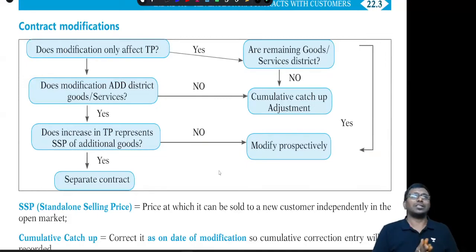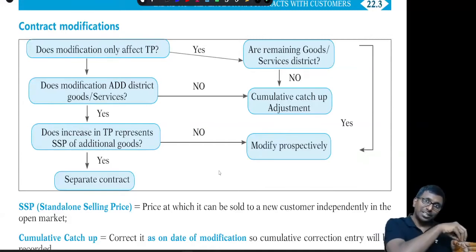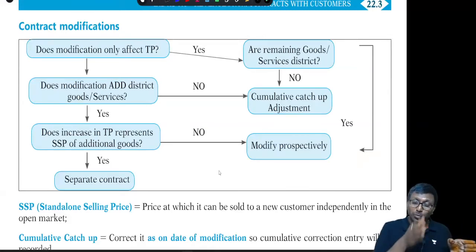First, what do you mean by cumulative catch-up approach? Cumulative catch-up in the sense, see, on 30th June you have modified the contract and you are supposed to follow the cumulative catch-up approach. From the date of the contract till 30th June, what is recognized? Take one number. Next, as per the modification, what would have been recognized? Are you getting my point? Suppose this modification happened in the beginning itself, what would have been recognized?